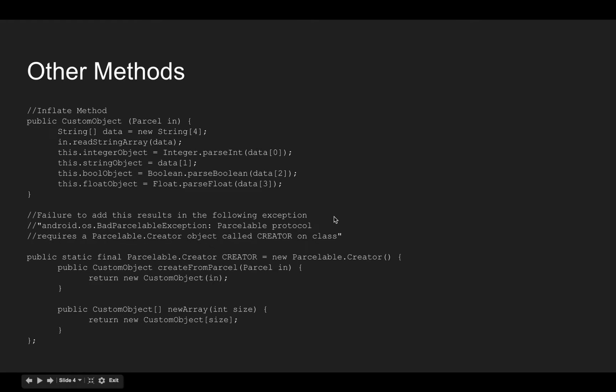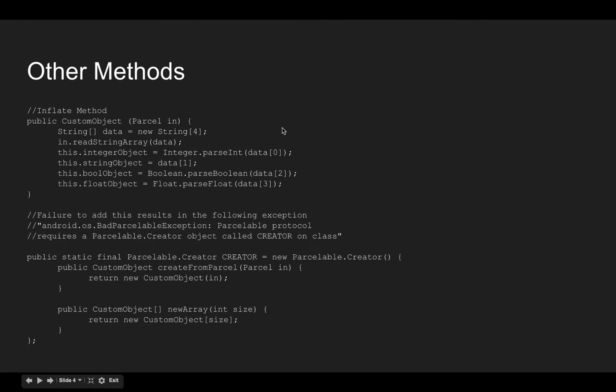Now other methods that are important are the custom object. So this is the custom object declaration, and then Parcelable.Creator. Now failure to add this results in the following exception: protocol requires a Parcelable object called CREATOR on the class. So if you don't add this, it will throw this exception. This is usually used to create the Parcelable instance of it.